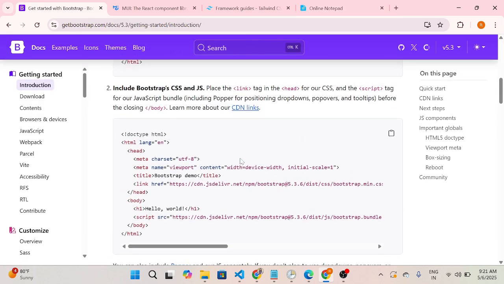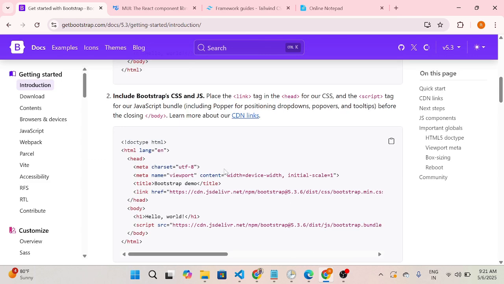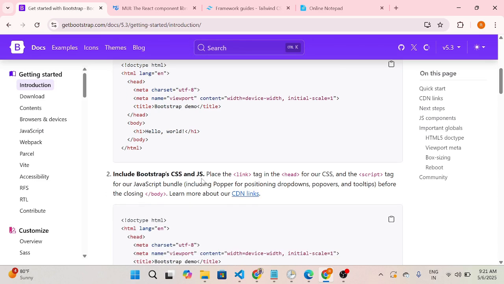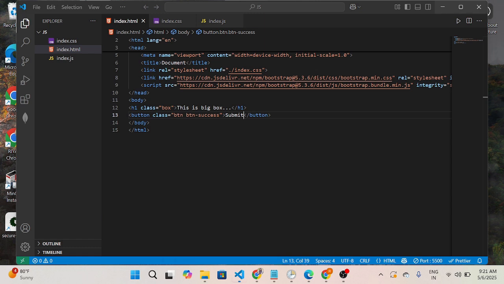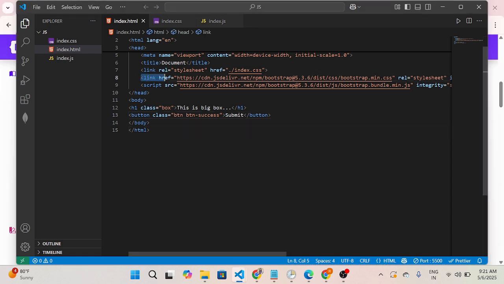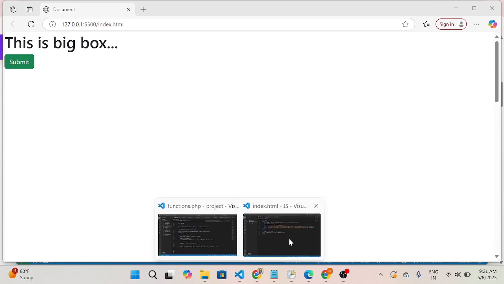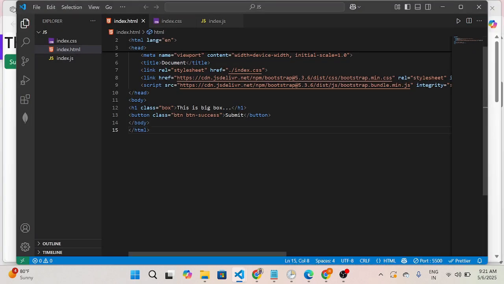In Bootstrap, I imported the CDN link, that is the link and script tag, in Visual Studio Code. If I run this code, it will show the output. It is working, like the submit button. I am using Bootstrap classes, that's why it's working. See, I use the button class btn btn-success. So that's how we can use Bootstrap.